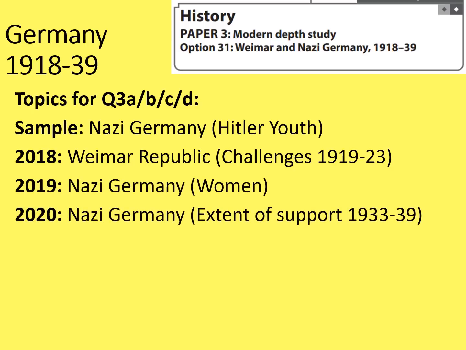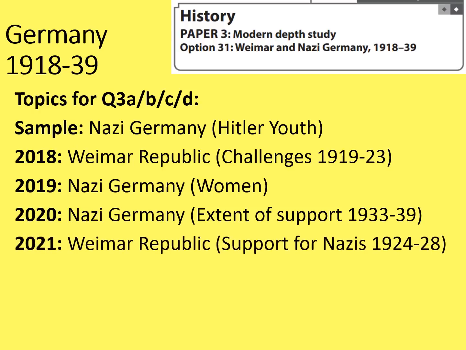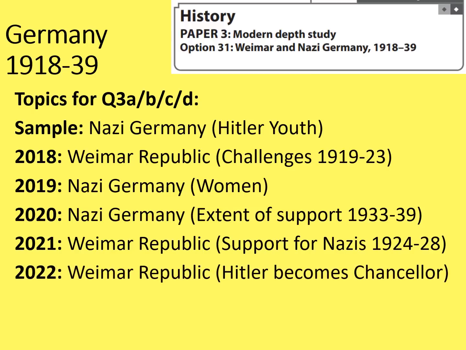Then in 2020, which admittedly was an exam that very few people would have done, it looked at Nazi Germany and the extent of support that the Nazi Party had, I should say, between 1933 and 1939. Then in 2021, the focus returned to the Weimar Republic, with support for the Nazis 1924 to 1928, and then the Weimar Republic again with the way that Hitler became Chancellor in 1933.